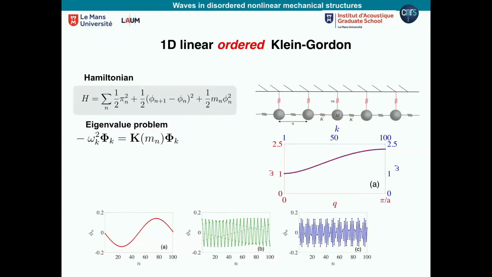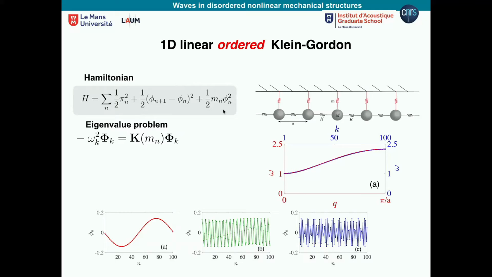Now something a bit different. Before we talked about the usual mass-spring system, masses connected with springs. There is another example where we still have a mass-spring system, but we also put an on-site potential. You can imagine that we put another spring connecting each mass to the ground, here to the roof. Then we have almost the same equations and the same Hamiltonian for the system, plus this term taking into account this extra spring.